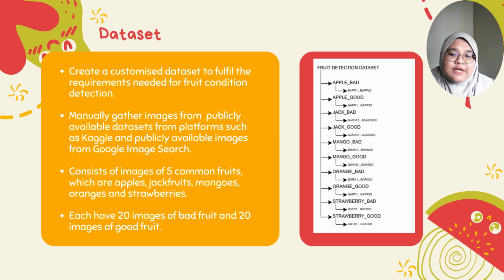So each fruit has 20 images of bad fruit and 20 images of good fruit. So the image provided is the structure of our dataset that we store in a folder called Fruit Detection Dataset.